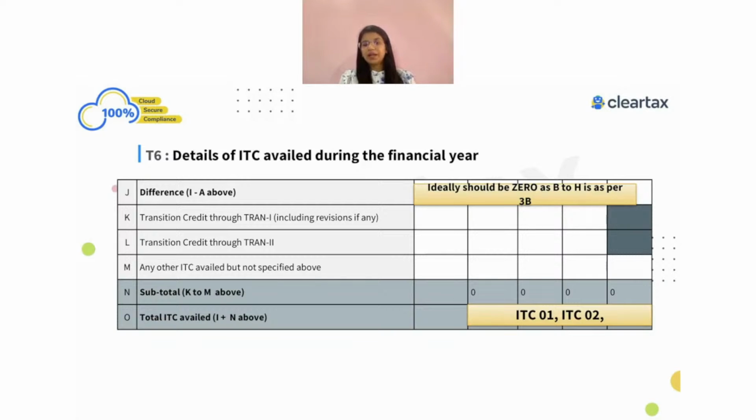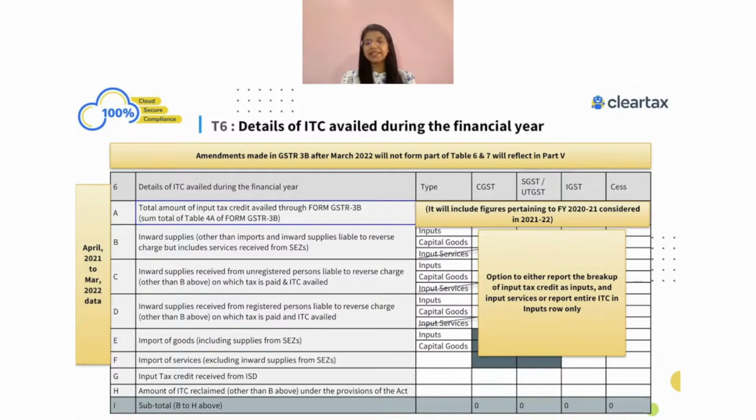Now, another important part is about table number 6. If you look into table number 6, here we show the ITC which was related to 3B, and then we have to give a breakdown over here. And in respect to the reverse charge part, you don't have to give a separate breakdown of registered and unregistered. You can merge together and show together over here.